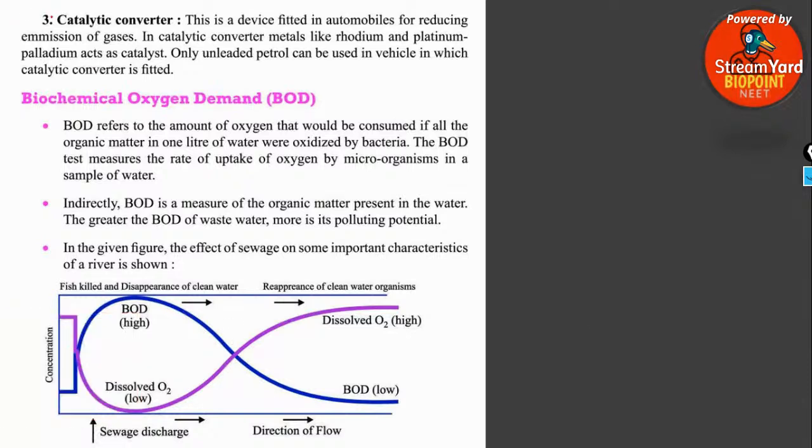So let's move on. Catalytic converters. The next device that is used to control air pollution is the catalytic converter. This is a device which is fitted in automobiles for reducing the emission of poisonous gases. In catalytic converters, we use metals such as platinum, palladium and rhodium as catalysts, which is very important.